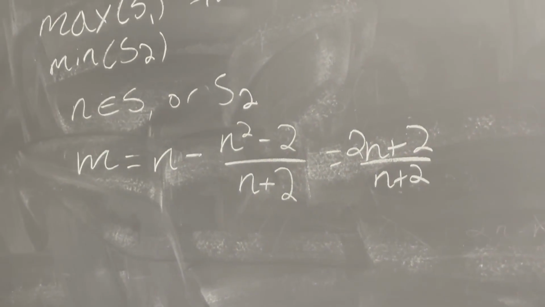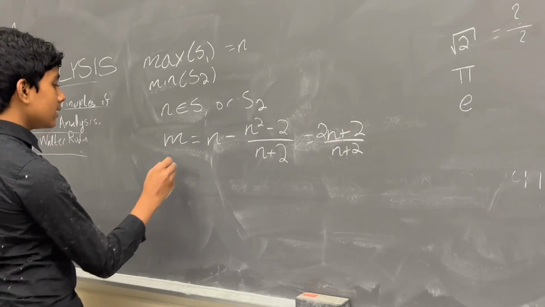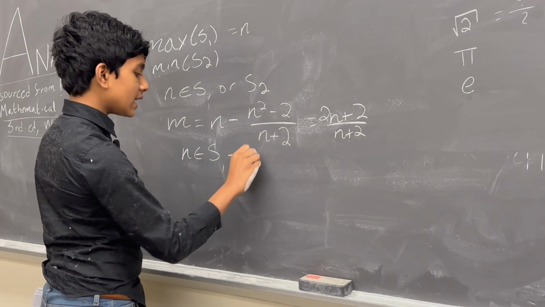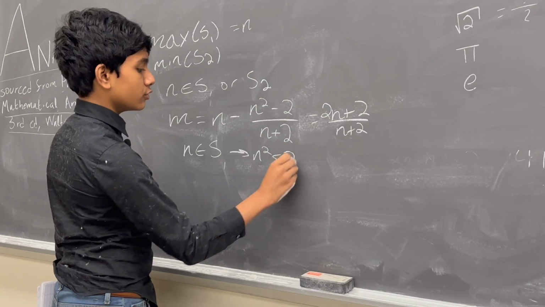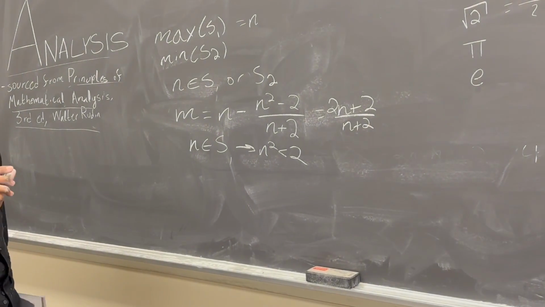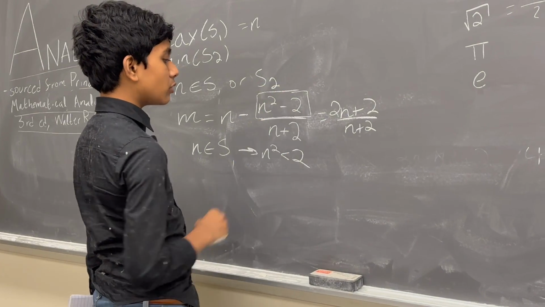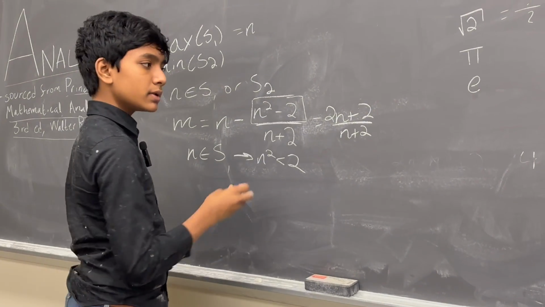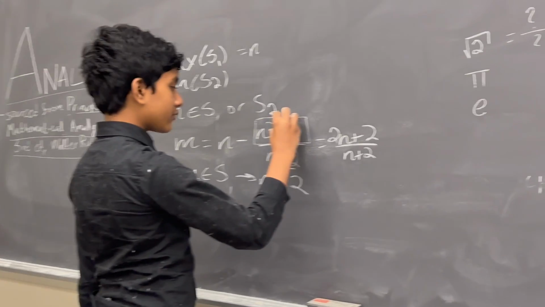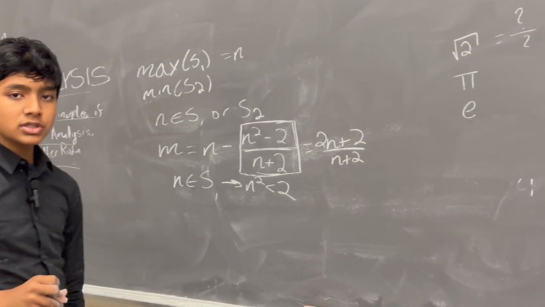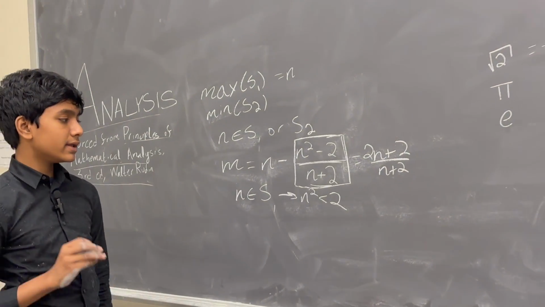But now I'm going to show you something. Let's say n is in S1, right? This tells us n squared is less than 2. So then what does that mean? If n squared is less than 2, this is a negative quantity. So no matter what the denominator is, because the denominator can never be negative, this is always going to be a negative number right here.